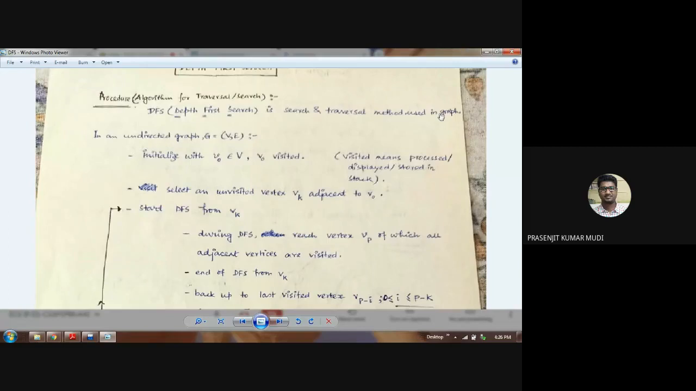Can you read the lines? Yes. Yes, sir. Okay.